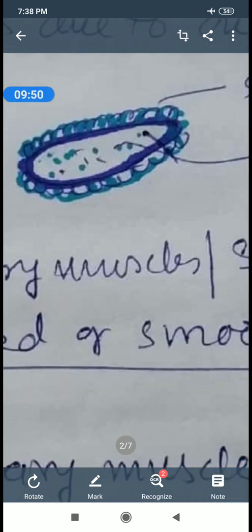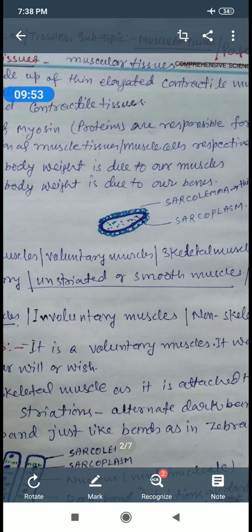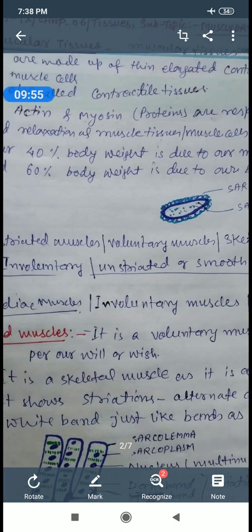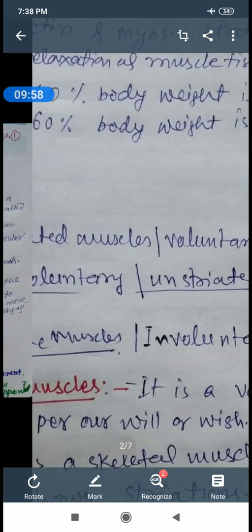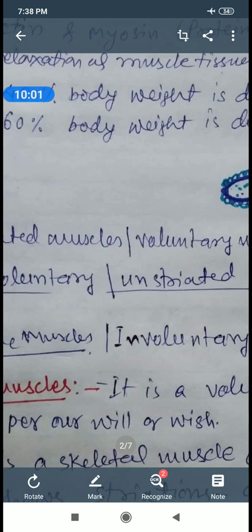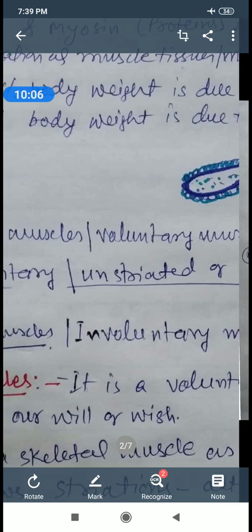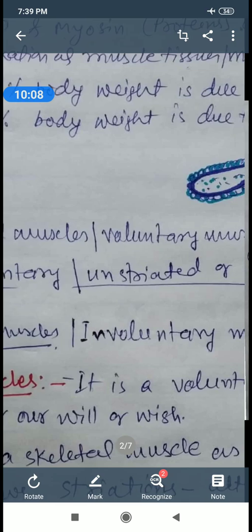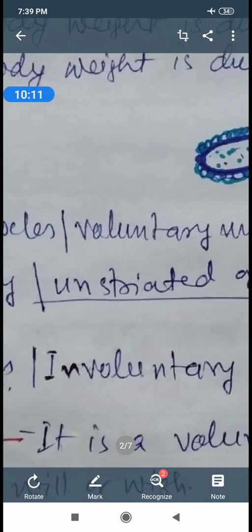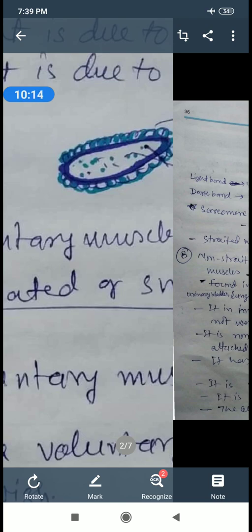So there are three types of muscles or muscular tissue: striated muscles or voluntary muscles or skeletal muscles. Second is unstriated muscle, involuntary muscles or smooth muscle or non-skeletal muscles. Third one is cardiac muscle, which is also involuntary, non-skeletal muscle.